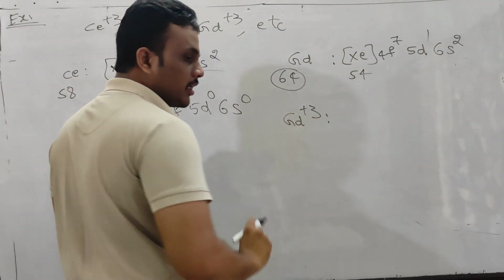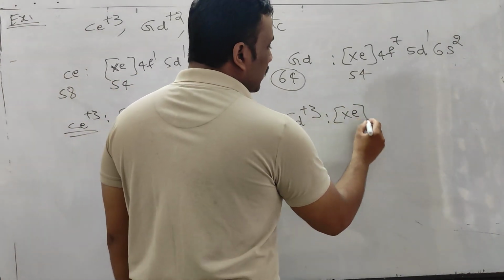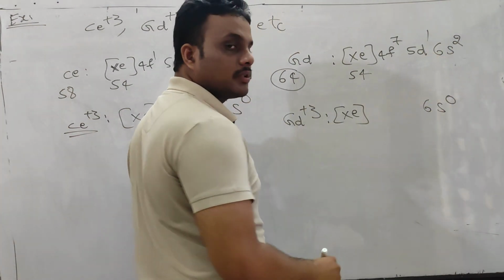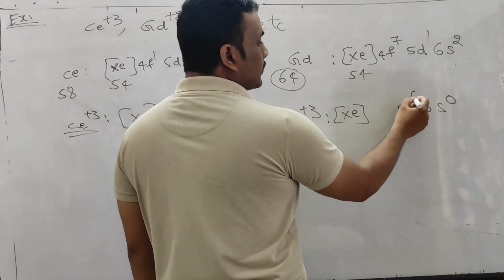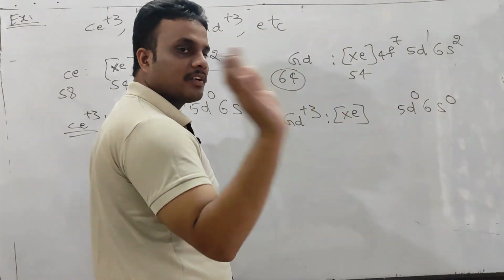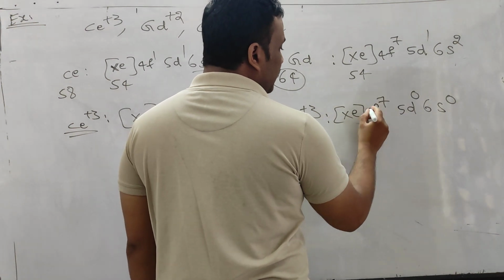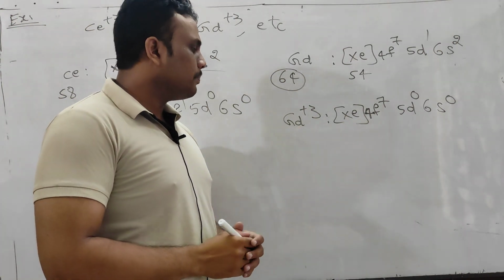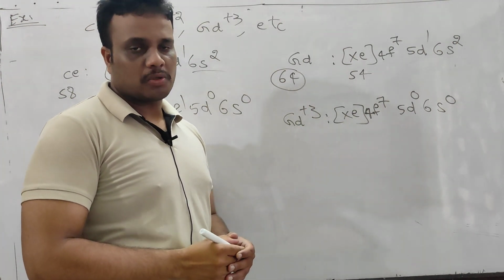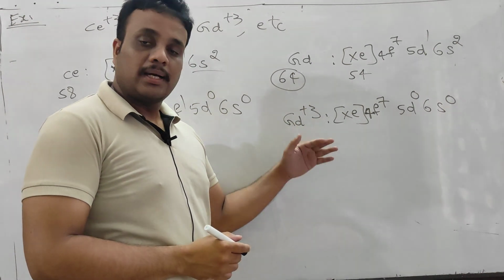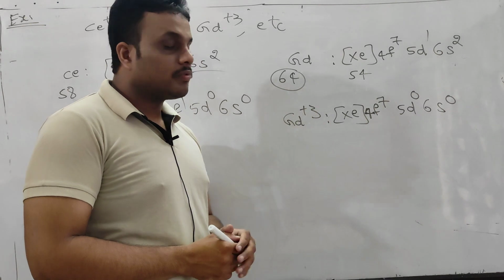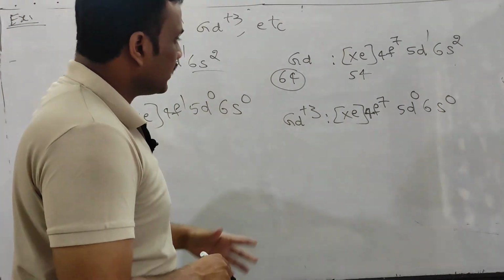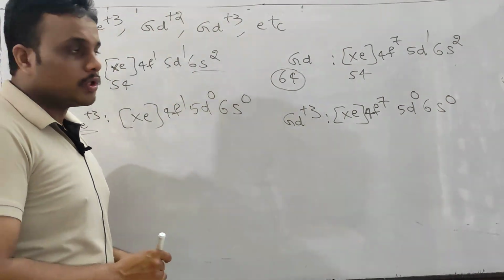Now I want to write the gadolinium plus 3 configuration, so remove electrons from the outermost orbit. In the outermost orbit we have 2 electrons, remove these 2 electrons, then you go for the penultimate shell, and there I remove 1, so 2 plus 1, 3 electrons I have removed. So the 4f7 configuration is left, that is a stable configuration. That's why gadolinium often forms Gd plus 3 or Gd plus 2. Gd plus 4 is not possible. After removal of 3 electrons, effective nuclear charge increases, and moreover a stable configuration is also there. 4th electron removal is very, very difficult in gadolinium plus 3. Like that you can also write gadolinium plus 2.